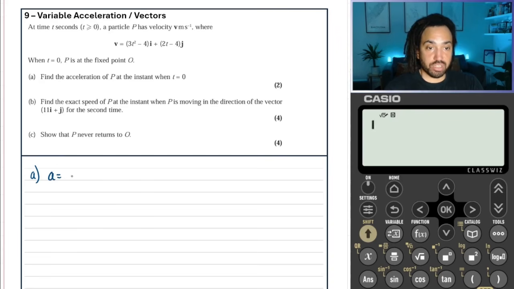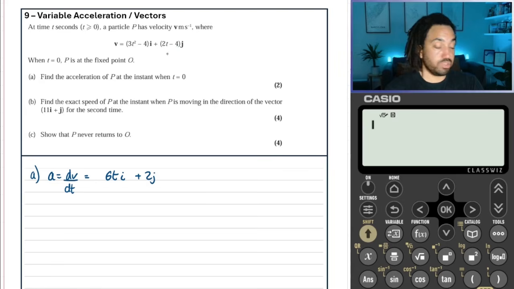So the acceleration is the derivative of the velocity. Okay, so I'm going to differentiate the i's first to get 6t. And then differentiate the j's next just to get 2, because 2t differentiates to just 2, and then -4 is a constant, so that differentiates to 0. Now we need to find the acceleration at the instant when t is equal to 0. So when t is equal to 0, this term here will go to 0, but 2j will stay, so a is equal to 2j.